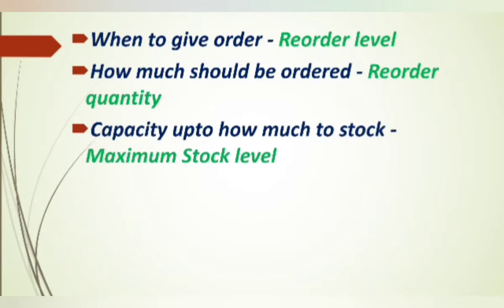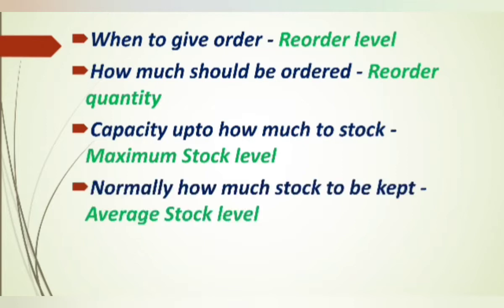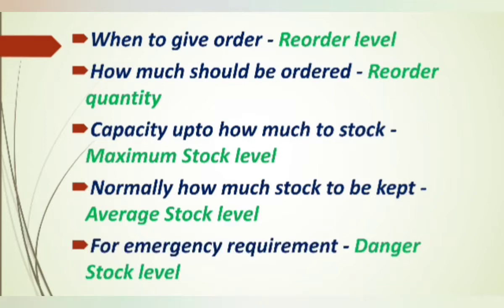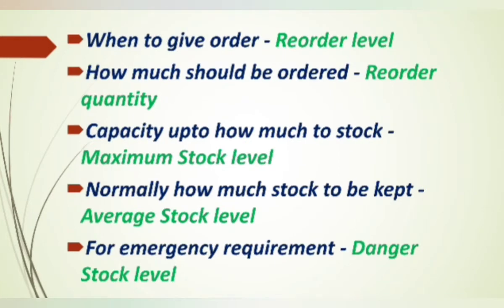In the maximum stock level we can see the capacity up to which stock can be kept. Normally how much stock to be kept, we can see in the average stock level. Then for emergency requirements, the danger stock level is calculated. Production should run smoothly so that no interruption is faced during the production process. And overstocking results in wastage, so there should be a balance of the stocks.